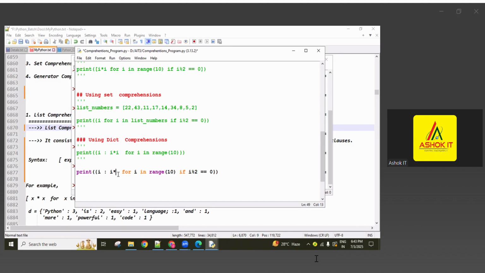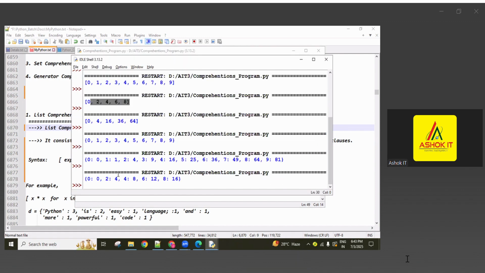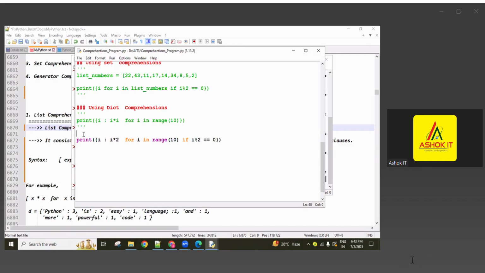So i as a key, meaning the even number as a key, and its double value i into 2 as the value of the dictionary. So all even numbers are generated as keys, and those even numbers' double values as values. This is called dictionary comprehension, dictionary format. Without a value, if we use just the i value, that is a set comprehension. List comprehension means we use square brackets. So depending on the situation we can use any of them, guys.